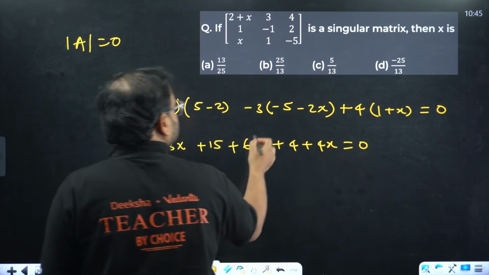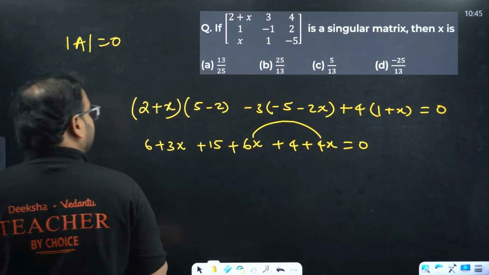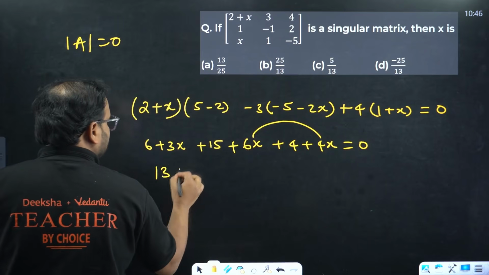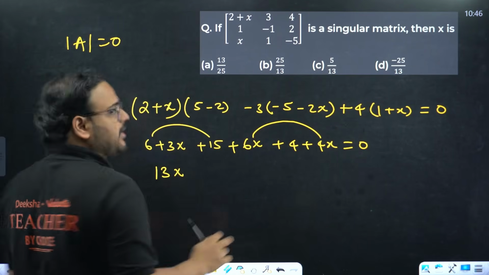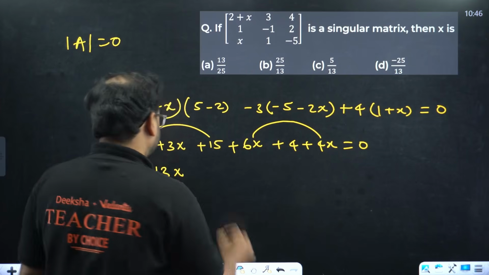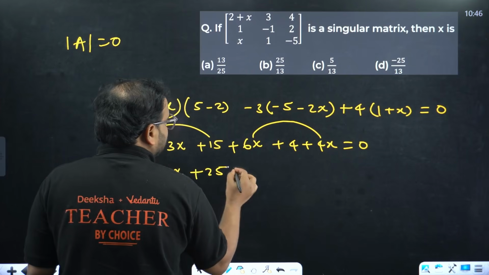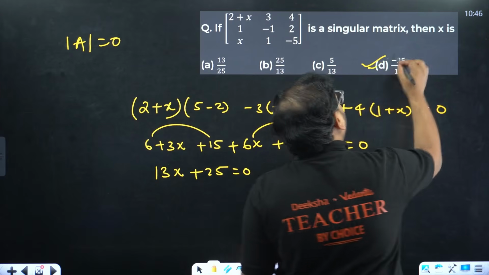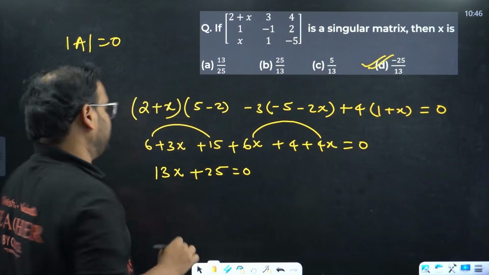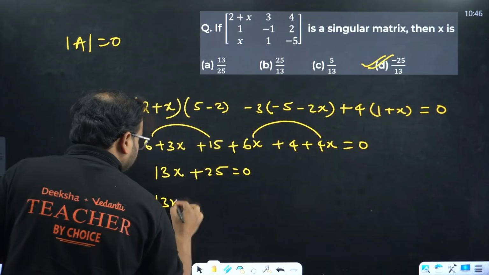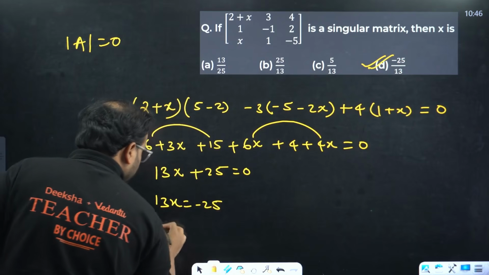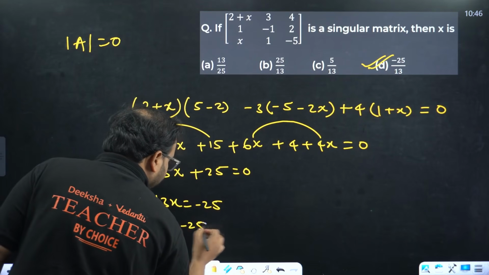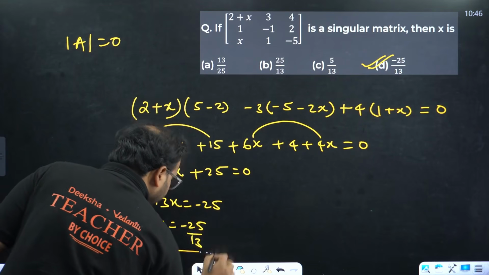Take the sum. 6 plus 4 is 10 plus 3 is 13x. 15 plus 6 is 21, 21 plus 4, 25. Minus 25 by 13, sorry, my bad, not 3. Check here. 13x equals minus 25. So x is minus 25 by 13.